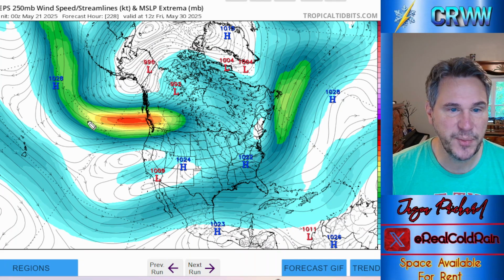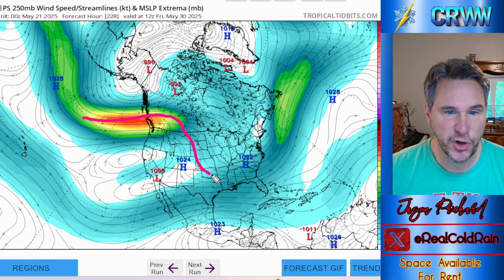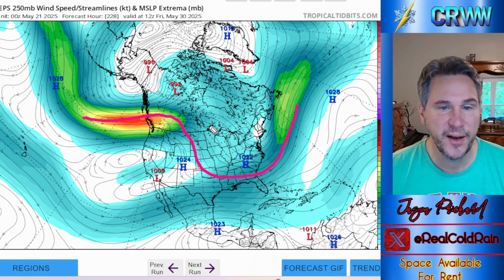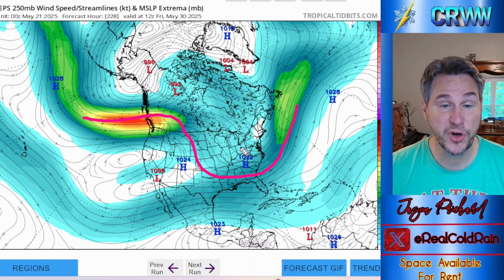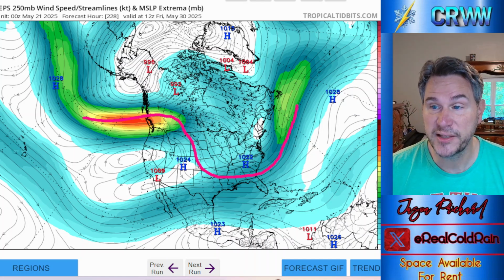You can tell by these streamlines here. Ridge out west, trough in the east. Look at that big bowl trough. Not going to see big weather events with a big bowl-shaped trough, but we are going to see cooler than normal weather as long as that hangs on.